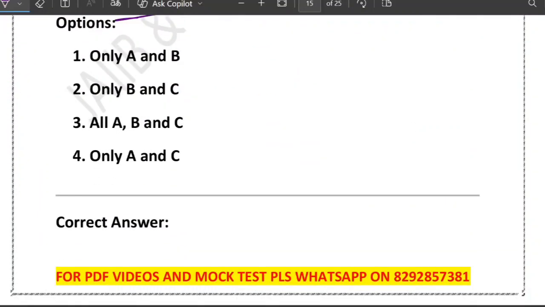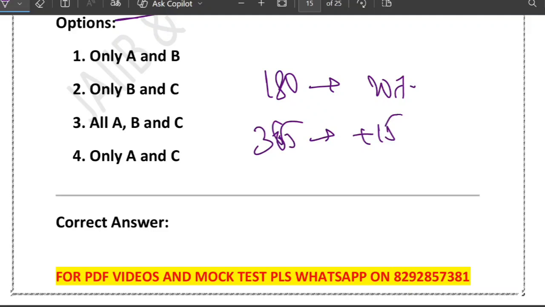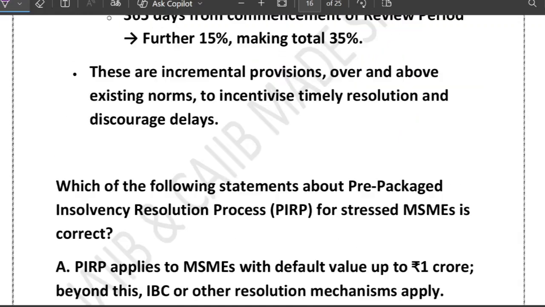All are correct. So memory trick, I can tell you: 180 days, 20%; 365 days, add 15%. Right? Total is how much? Total is 35%. Delay will cost you first 20 and then 15 more. This way you can remember it. Now friends, let's look at the next question.